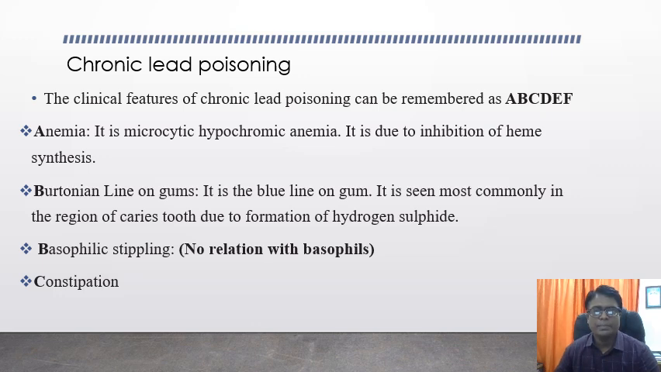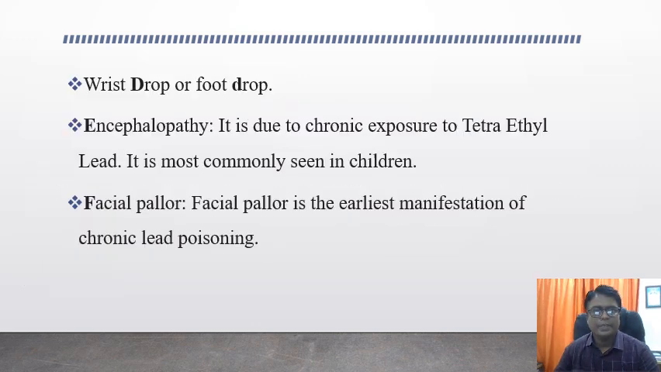Next is constipation. D is drops, that is wrist drop and foot drop, and not diarrhea. So you have to remember that lead poisoning is associated with constipation and not diarrhea. Then encephalopathy and facial pallor. And this facial pallor is the earliest manifestation of chronic lead poisoning.